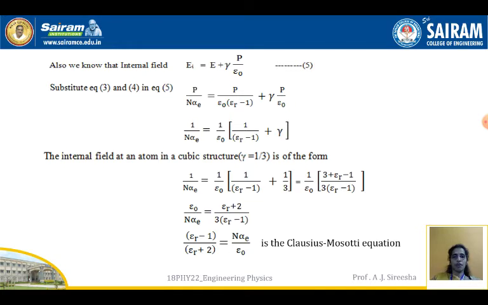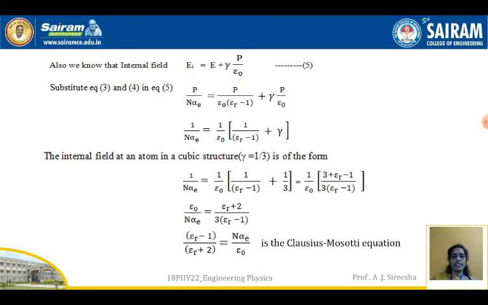When we substitute gamma is equal to 1 by 3 in the above equation, we get 1 by n alpha E is equal to 1 by epsilon naught into 1 by epsilon r minus 1 plus 1 by 3. Taking the LCM and simplifying, we get epsilon naught by n alpha E is equal to epsilon r plus 2 by 3 into epsilon r minus 1. On simplification, you will get this.